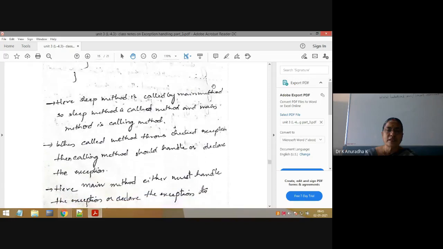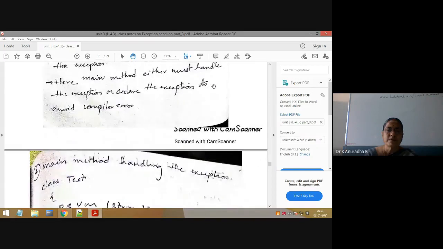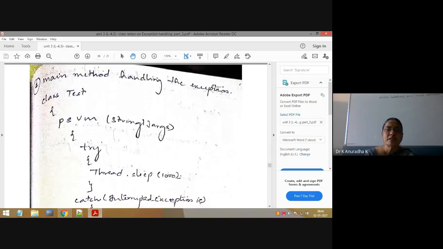overcome the compiler error. Okay, now to overcome that compiler error, there are two ways the main method can do it. The main method can handle that checked exception. That is one way to overcome that error. Or the other way is that the main method can use the throws keyword to delegate the responsibility of that exception to its calling method. Who is calling the main method? The JVM is calling the main method. Okay. Now I will explain the first case, that is, the main method handling the exception.